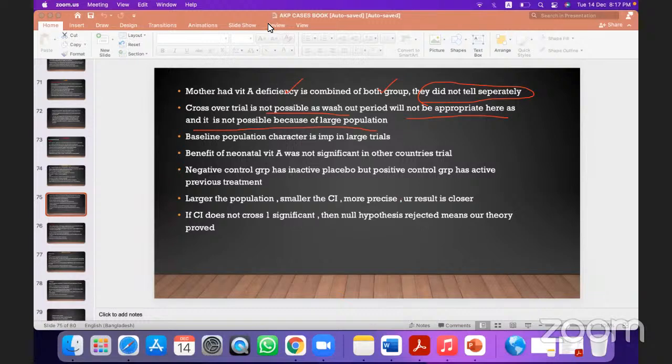What do you mean by positive control study? Suppose you are comparing anakinra with tocilizumab. Suppose tocilizumab is an old drug, anakinra is a new drug, and you are comparing tocilizumab with anakinra. This is called a positive control study because you are comparing the old drug versus the new drug. So one study you can do is to compare with the placebo.